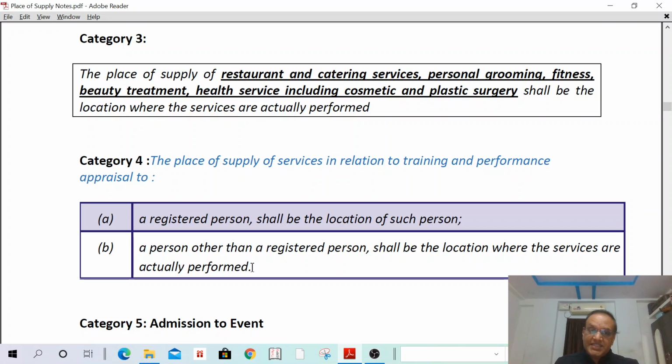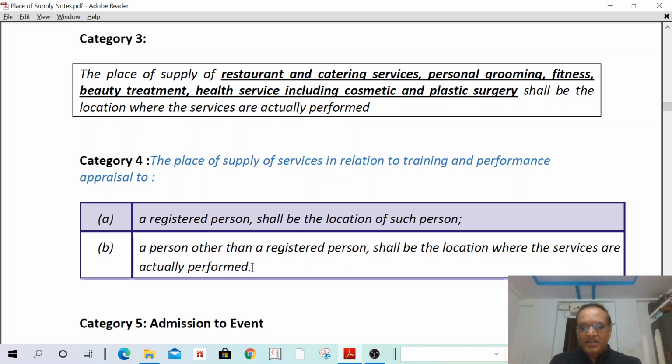In case XYZ is not registered, Infosys is providing training to the employees of XYZ, but training is held in Delhi. In such a case, the place of supply shall be the location where such services are actually performed. Such services are performed in Delhi. Therefore, the place of supply shall be Delhi. In case of B2B services, the place of supply shall be the location of the recipient. In case of B2C services, the place of supply shall be the location where the services are actually performed.